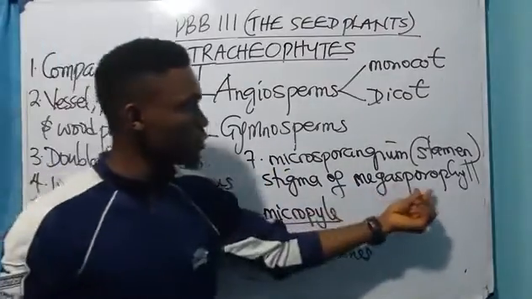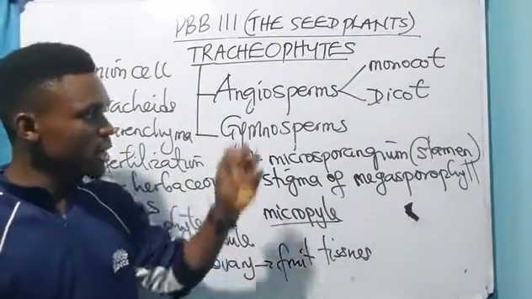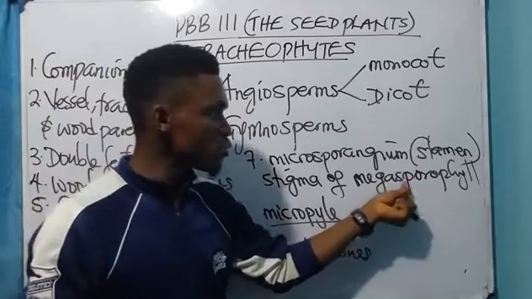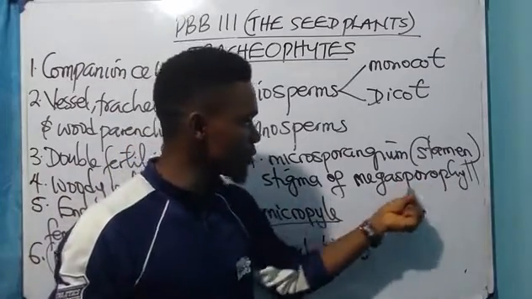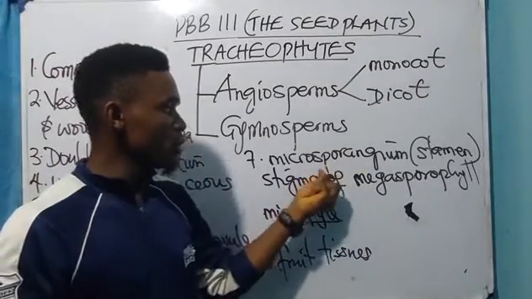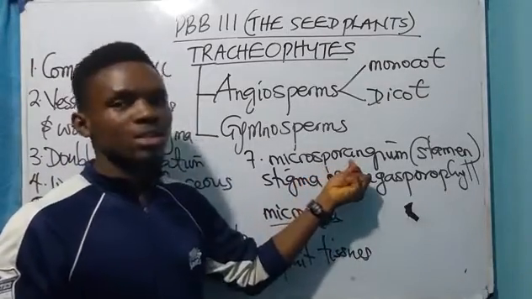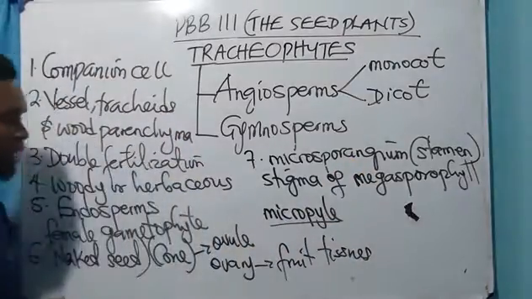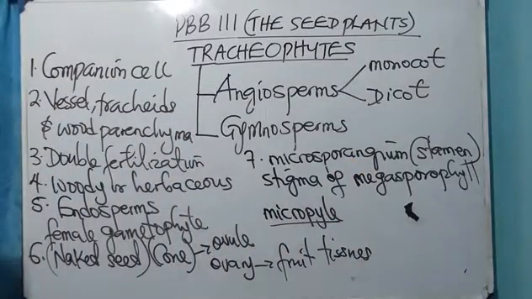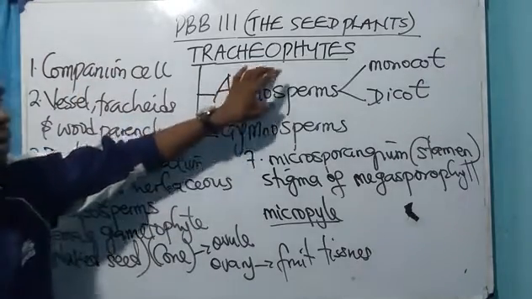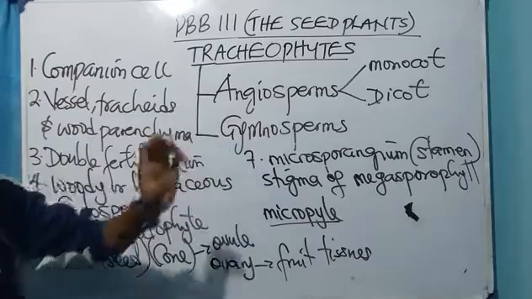A sporophyll is a leaf that is bearing what? The sporangium. This word sporophyll is a leaf bearing what? The sporangium. Of course, the sporangium is a diploid entity. Take note of that. These are the differences between the angiosperms and the gymnosperms. Please do not forget that.